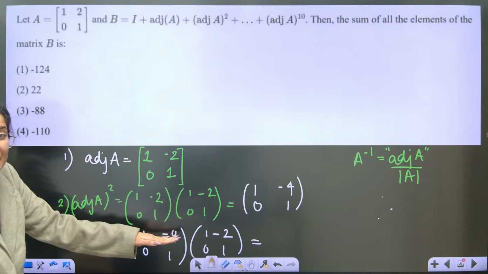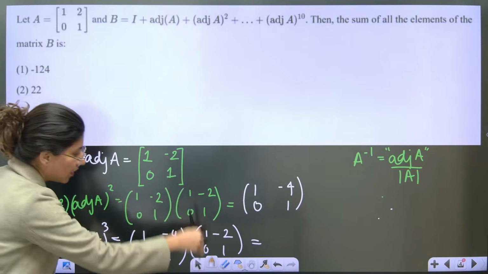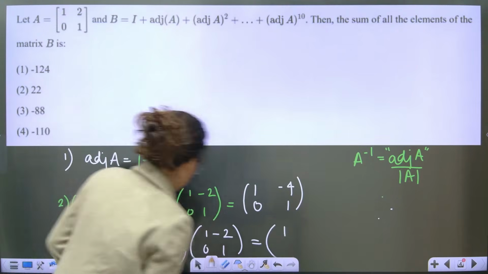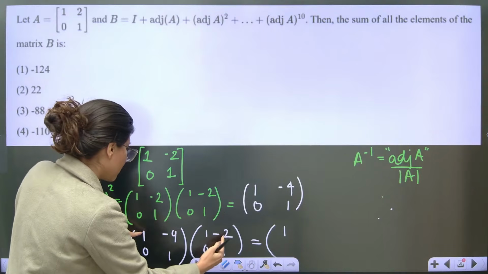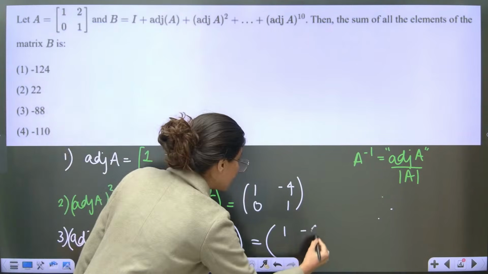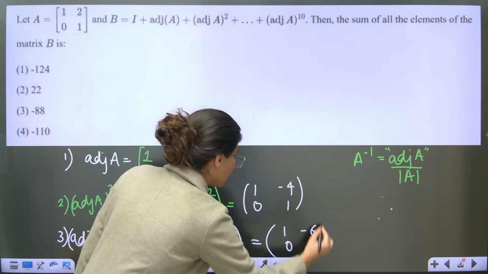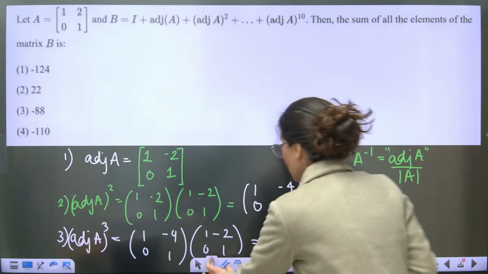What is this? Tell me. Row number 1, column number 1. So this is 1. Row number 1, column number 2. So this is minus 2, minus 4. Okay, minus 6. And this is 0 and 1. Now you're understanding it. I think now you're getting it.